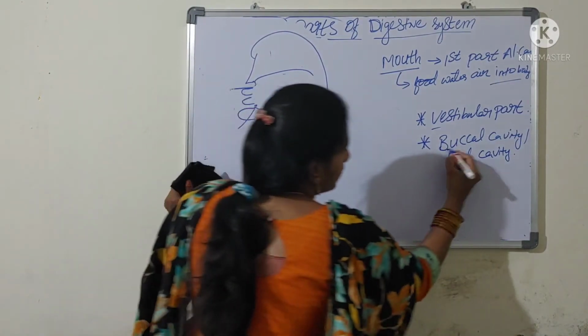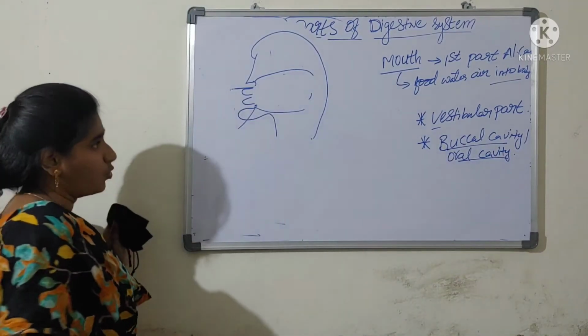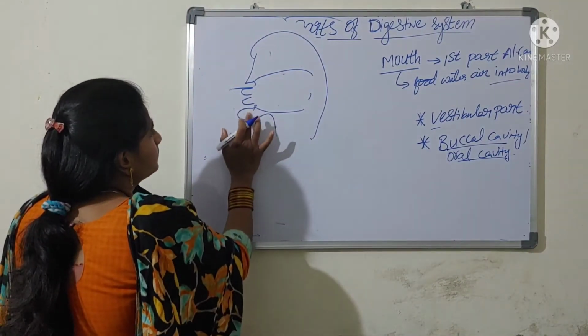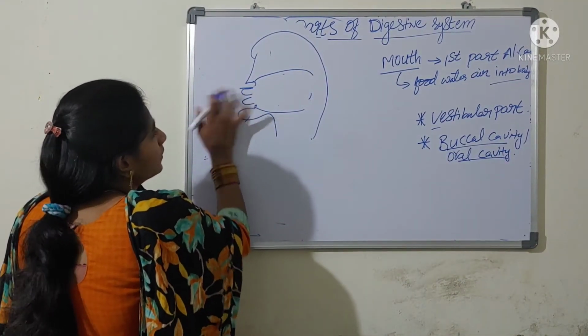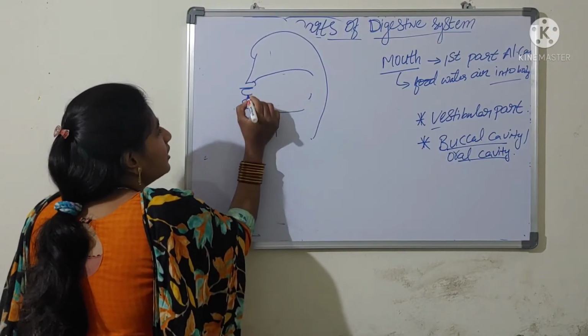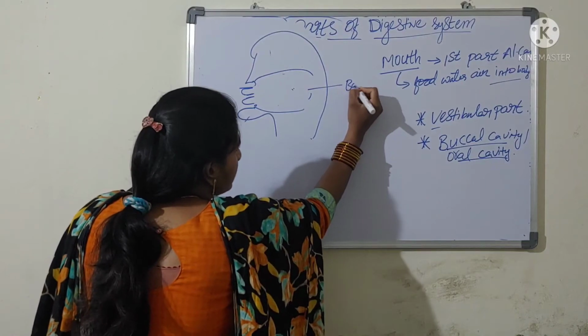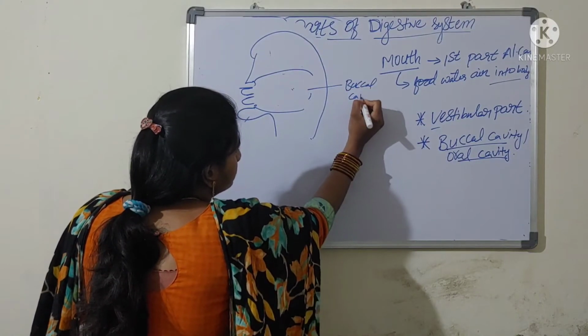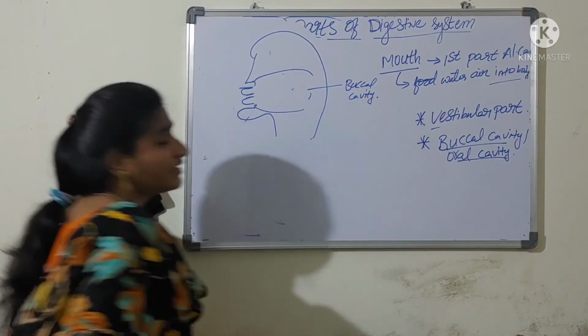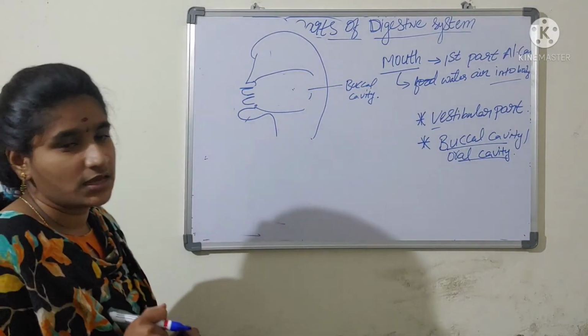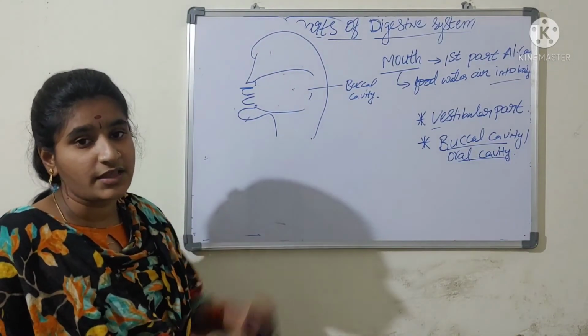Next part is about the buccal cavity, otherwise known as the oral cavity. Here the mouth leads into a small opening, the space we call the buccal cavity. This buccal cavity consists of 4 parts. What are the 4 parts present in the buccal cavity?